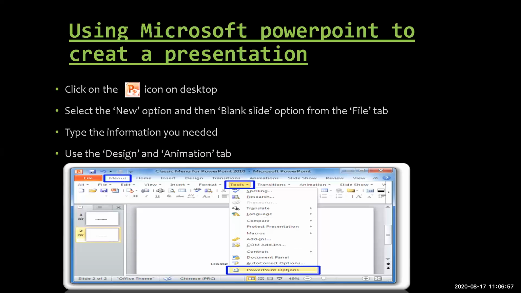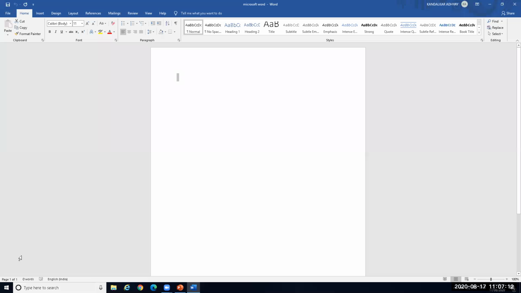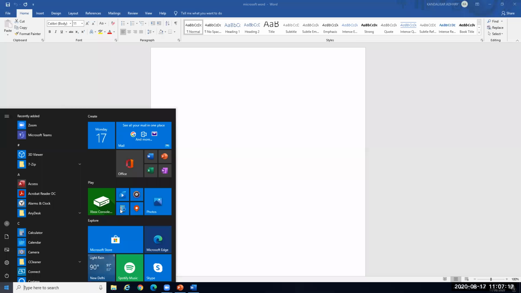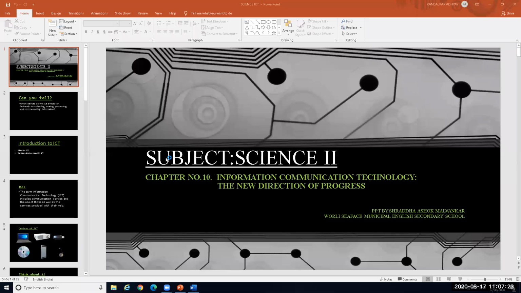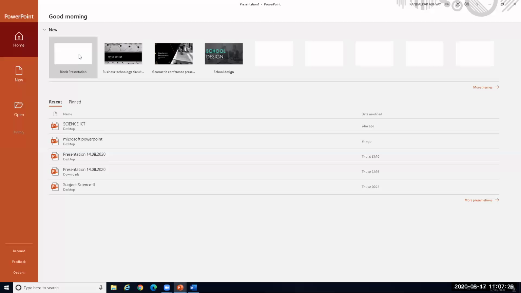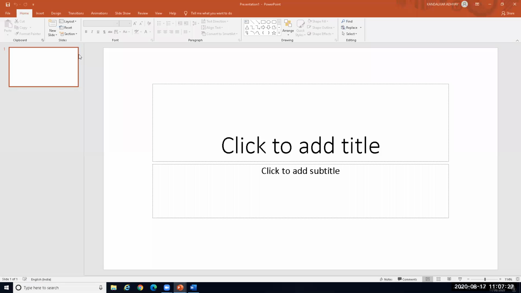Then there is Microsoft PowerPoint. The slide which I am presenting in front of you is made with the help of PowerPoint. That is a PowerPoint presentation. Now we will see how we can make a PowerPoint presentation. See here, you can see this icon P, PowerPoint presentation. We can select the blank slide over here.